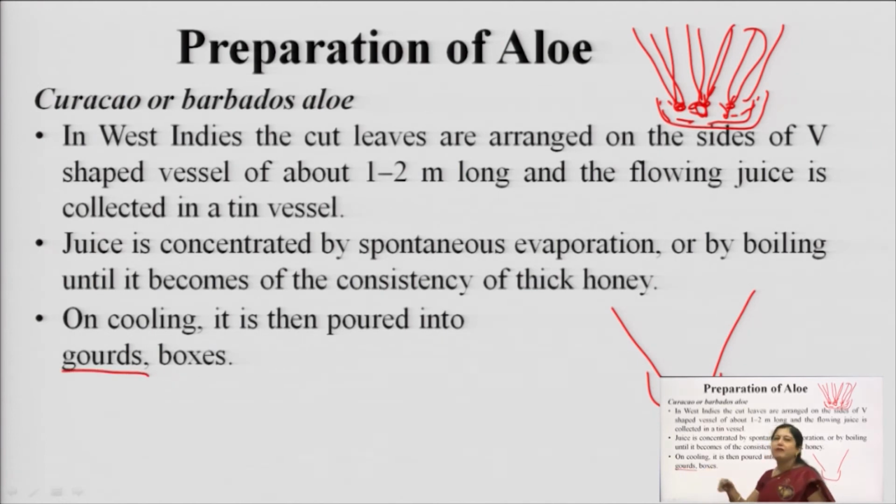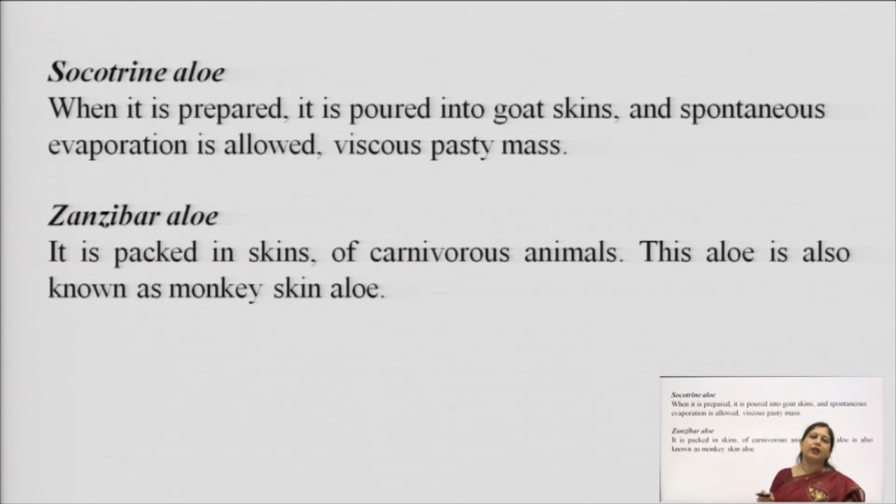Gourds are generally vegetables like bottle gourd, lauki, which you know. In the cover of that particular lauki, this aloe is stored because aloe is prone to oxidation. It oxidizes very fast, so to protect it from oxygen, we store it in the gourds. Then there are certain boxes also, like tin boxes or kerosene tins, we can store it in so that it does not get oxidized very fast.